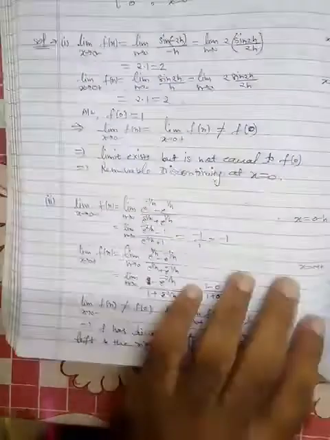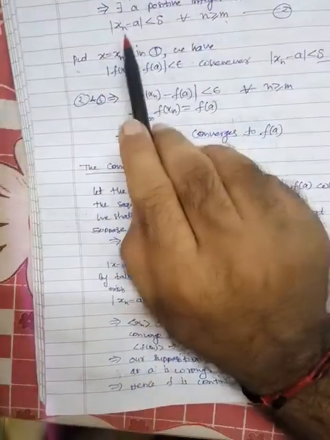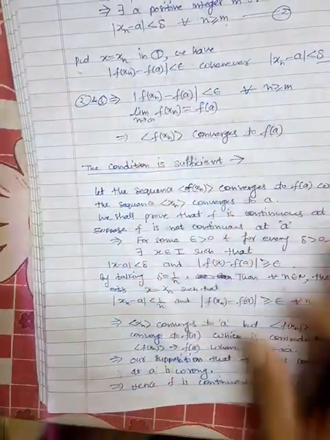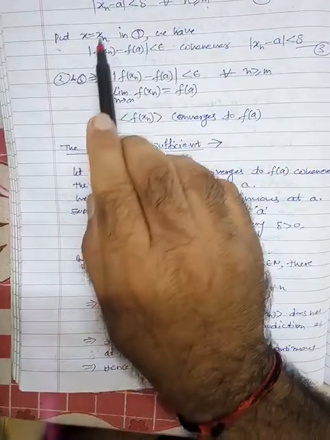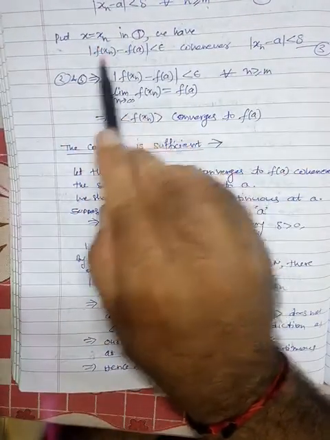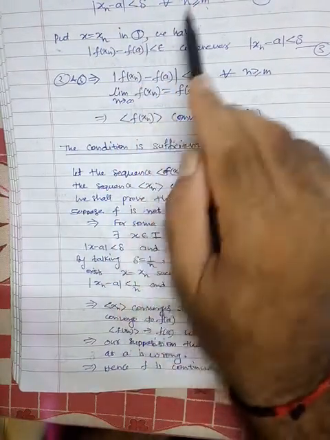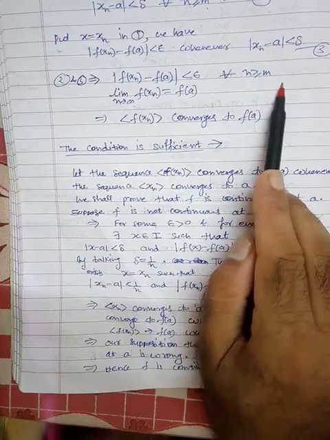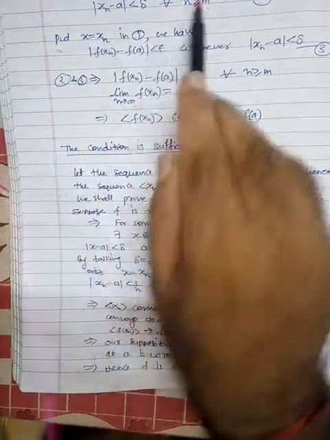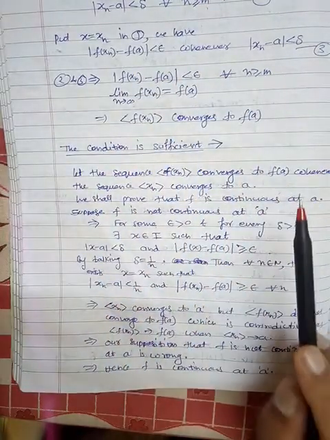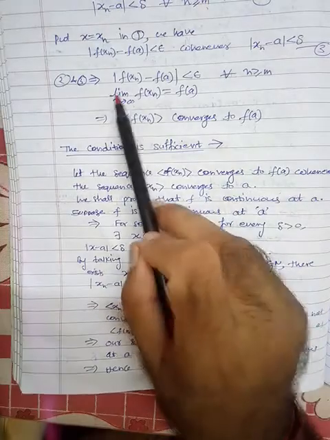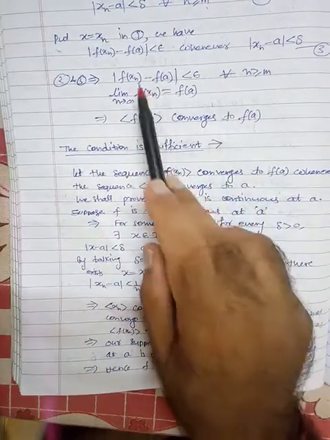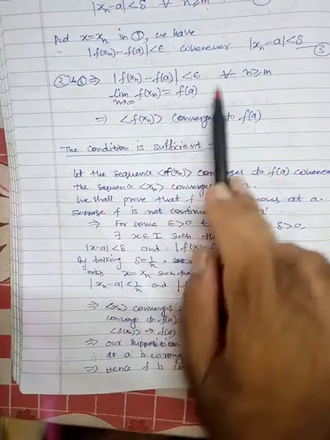Put x equal to xn in equation number 1, and now both are the same, so we can join these two. This condition holds for all n greater than or equal to m, and this is nothing but the sequence criteria. So this is basically the limit form.